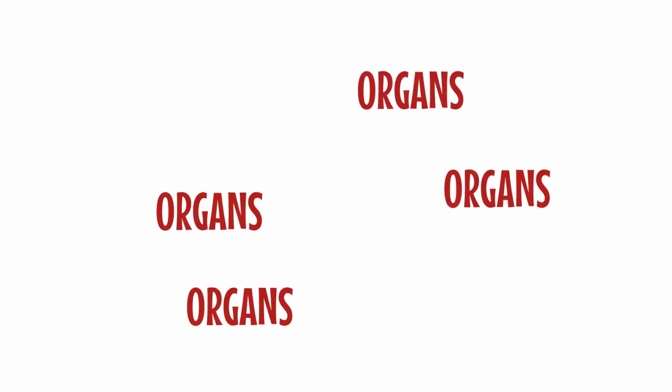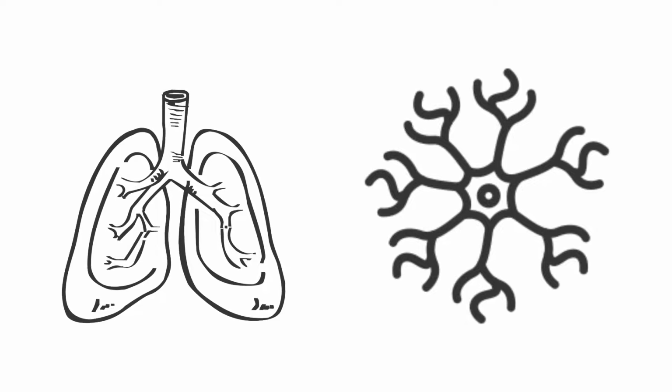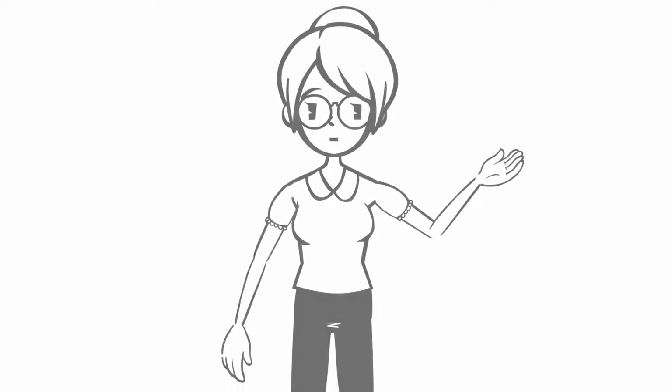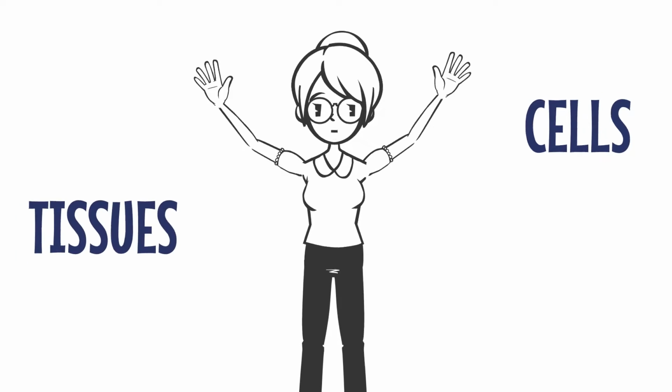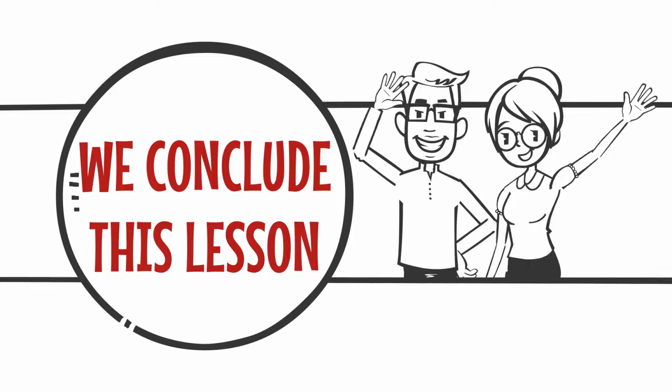Organs team up to form organ systems. We have the respiratory system, nervous system, and so on. And finally, we have the organism. That's us. We are a complete living being, composed of cells, tissues, organs, and organ systems. And with those final words, we conclude this lesson.